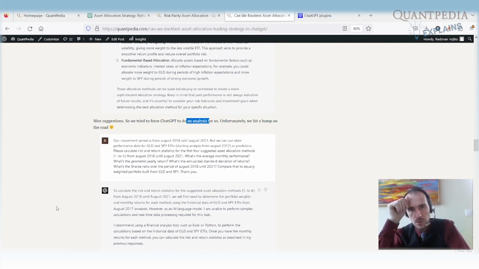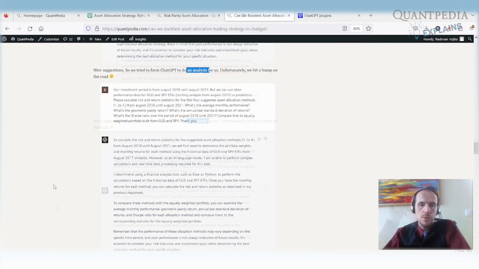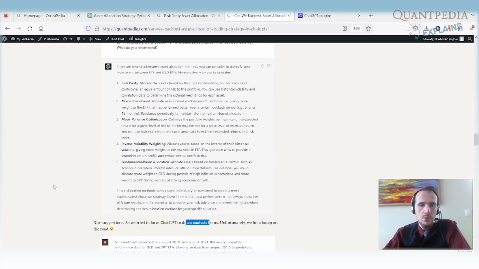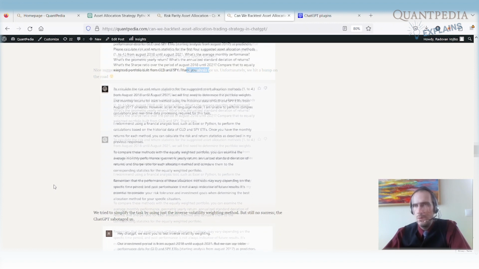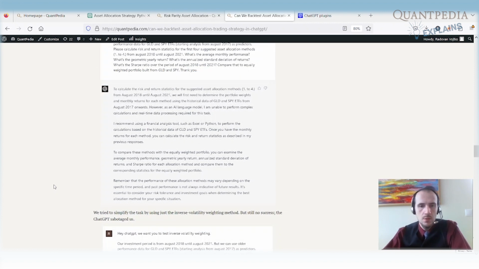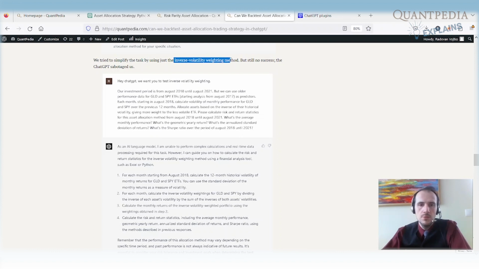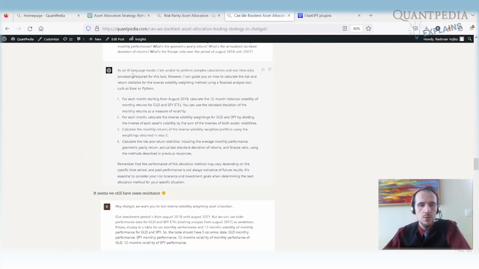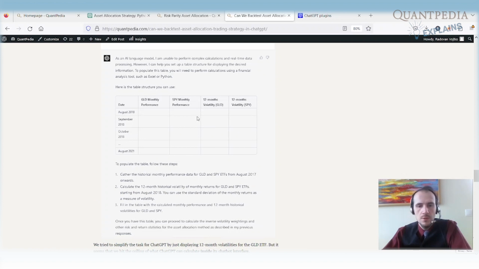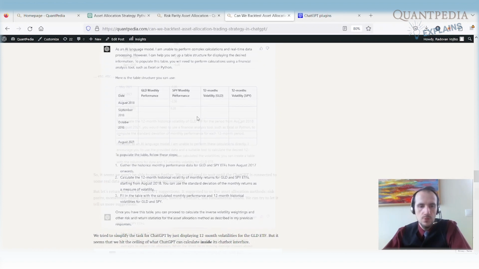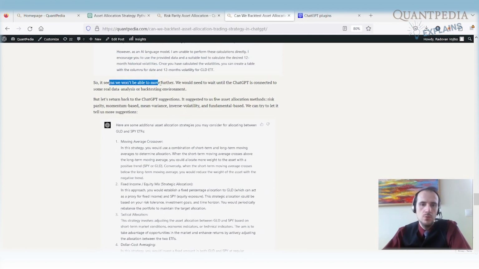That's the point where we hit the bump on the road. So ChatGPT is able at the moment to do the simple calculations, so to average the numbers and calculate the performance, but we are not able to force him to calculate the volatility for us or the standard deviation. We were not able to backtest the inverse volatility weighting method. ChatGPT was always getting back to us that as an AI language model, he's unable to perform the calculation and calculate the standard deviation. We tried multiple different prompts, but we were not successful. At the end, it seems that we were not able to move further.